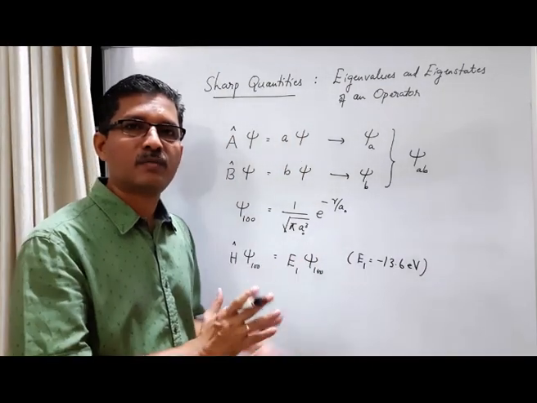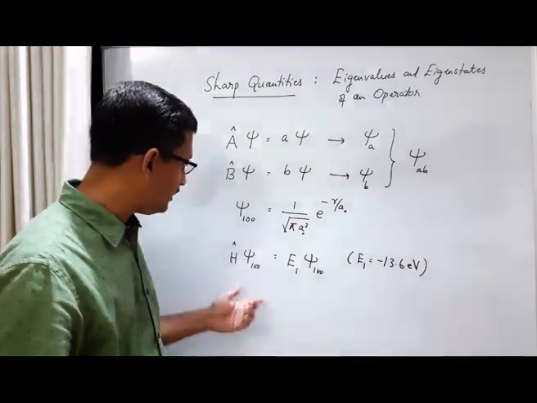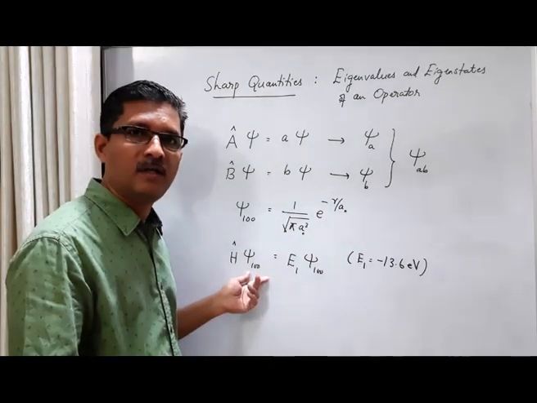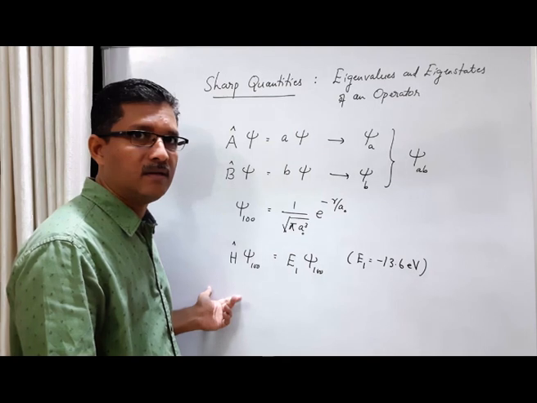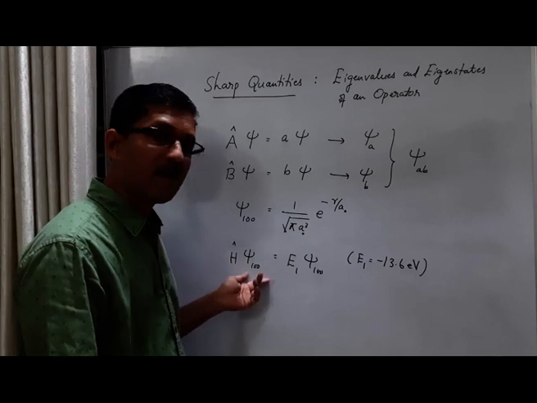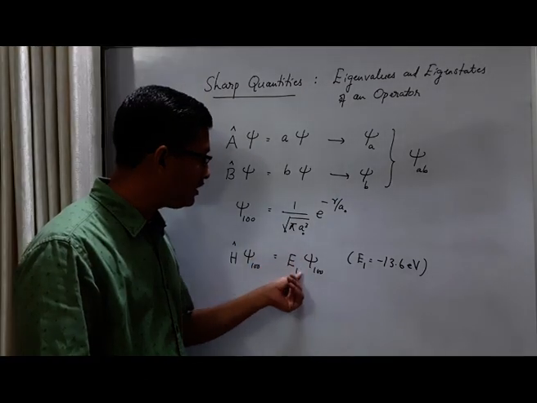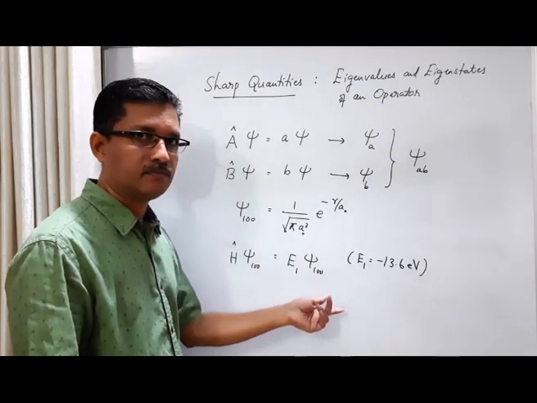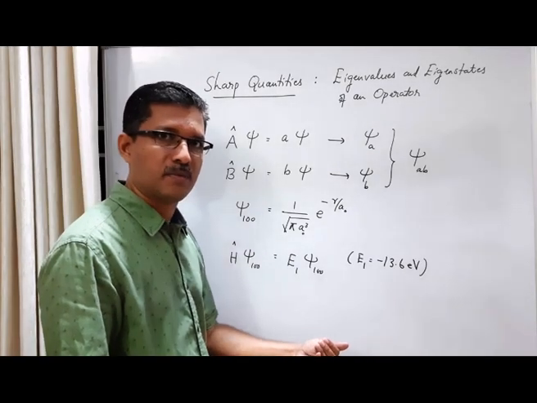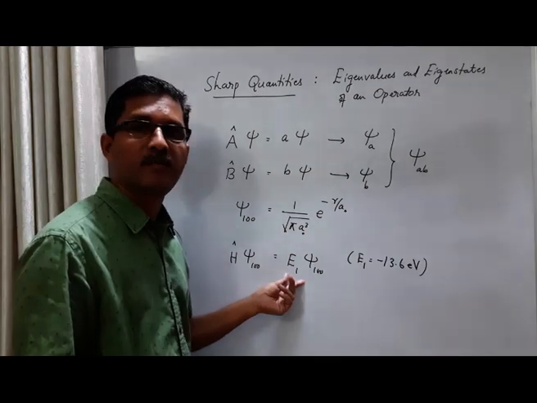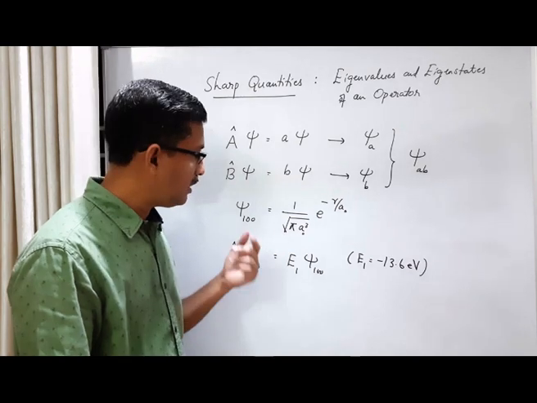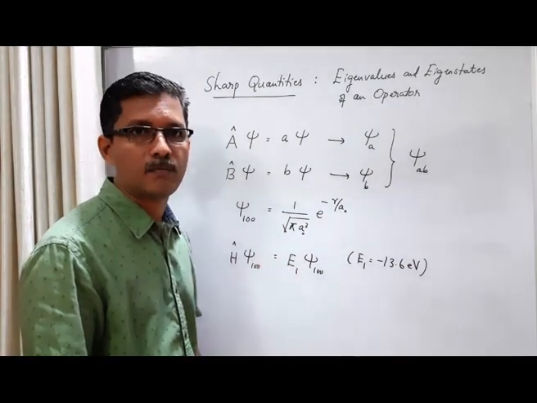So our physical measurement of energy in the ground state of the hydrogen atom is mathematically represented by this eigenvalue equation. The ground state of the hydrogen atom is an eigenstate of the energy operator. Therefore, when this energy operator acts on this ground state, we get the energy eigenvalue multiplied by the ground state. Physically, it means that in every trial of energy measurement we are going to get the same eigenvalue, because this state is the eigenstate of the energy operator. So in every trial we get the same value, and that is why we call it a sharp value.